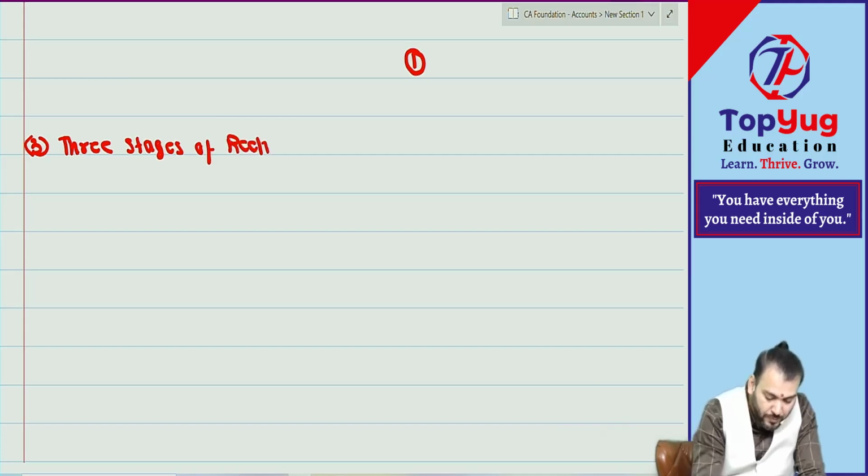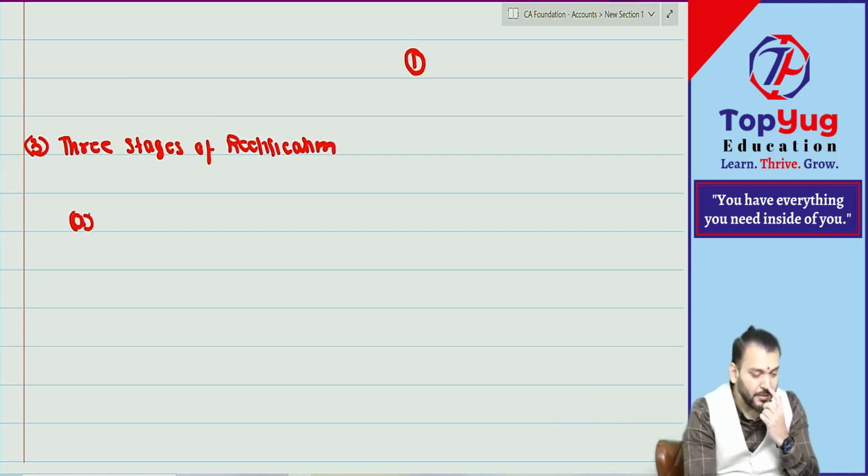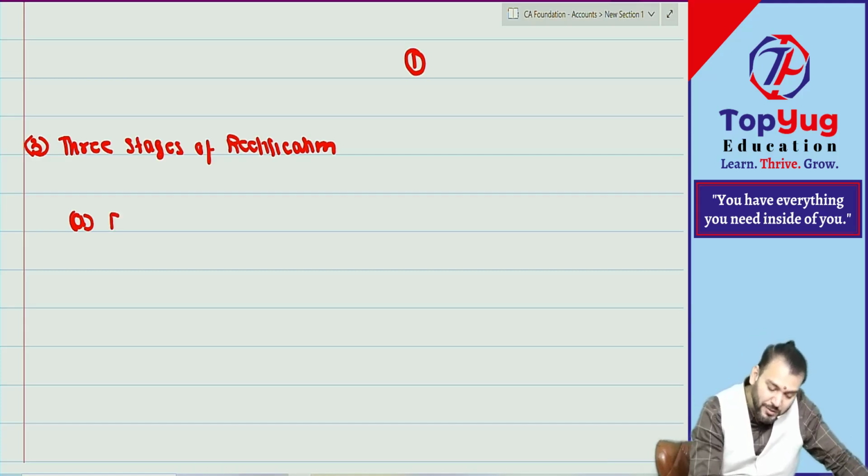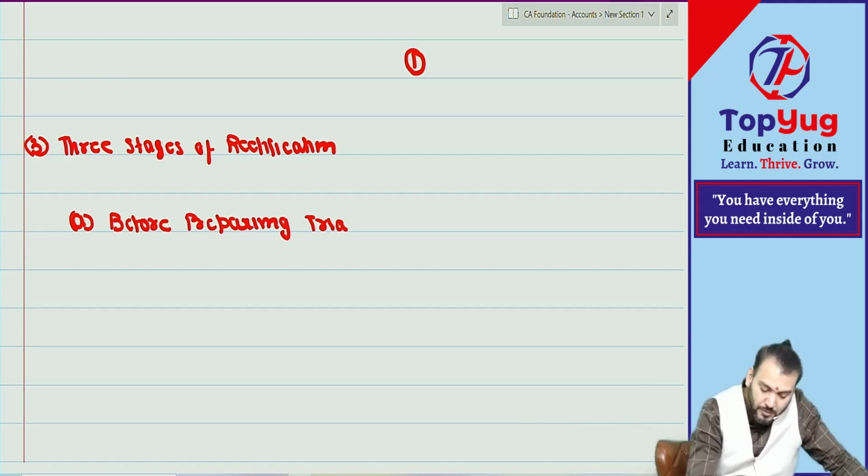First is point A: before preparing trial balance. Correct?